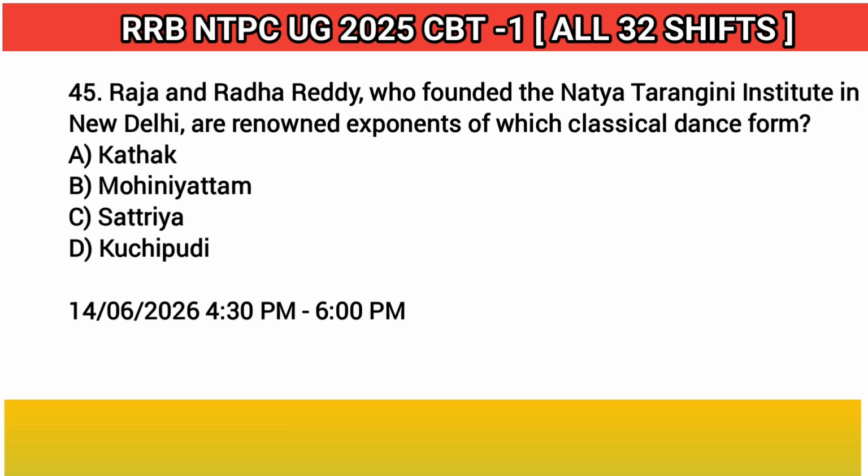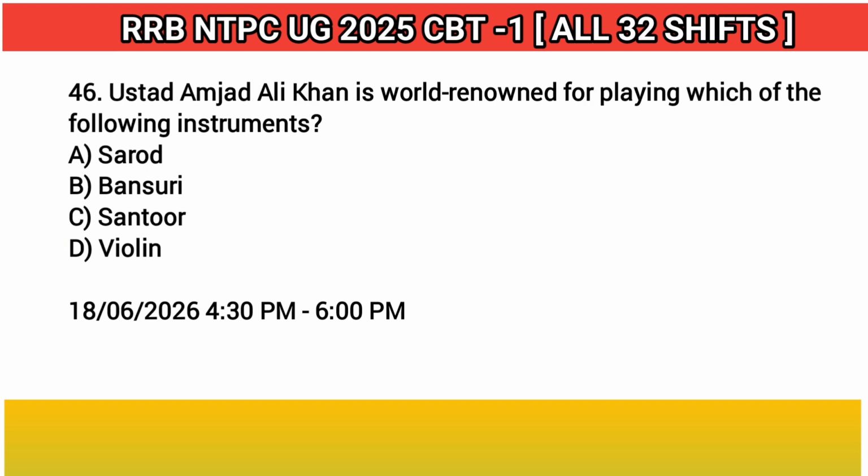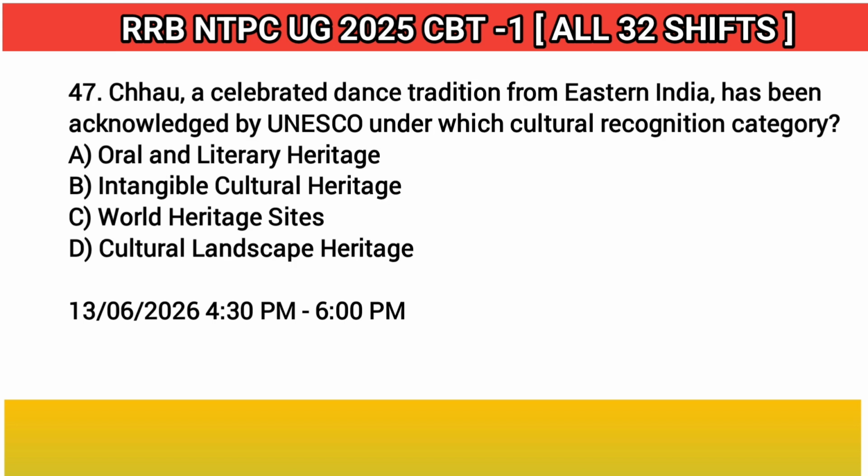45. Raja and Radha Reddy, who founded the Natyatarangani Institute in New Delhi, are renowned exponents of which classical dance form? Answer: D. Kuchipudi. 46. Ustad Amjad Ali Khan is world-renowned for playing which of the following instruments? Answer: A. Sarod. 47. Chhau, a celebrated dance tradition from eastern India, has been acknowledged by UNESCO under which cultural recognition category? Answer: B. Intangible cultural heritage.